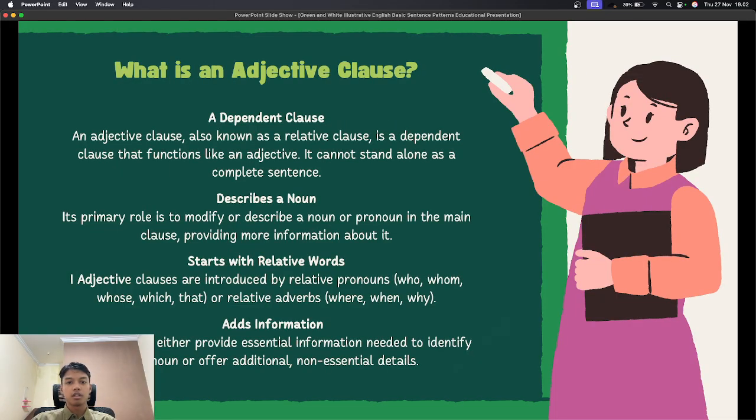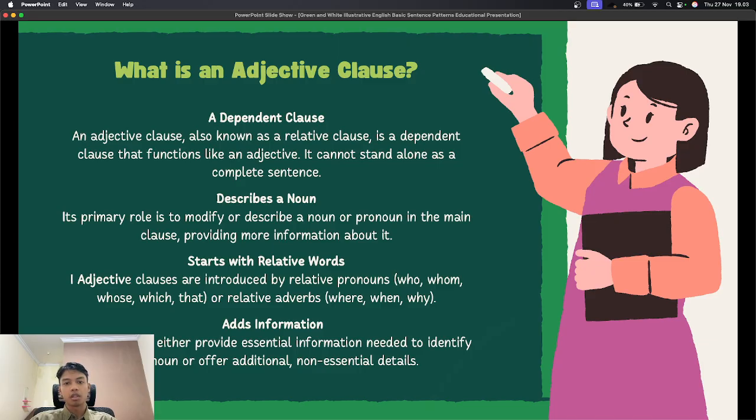And then next, part B, adjective clause. Okay, now let me move to adjective clause. An adjective clause, also known as a relative clause, is a dependent clause. It functions like an adjective. It describes or modifies a noun by giving more information about it.